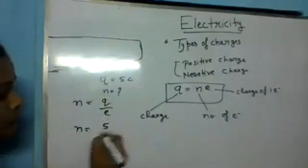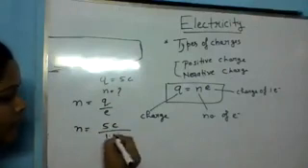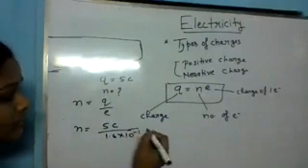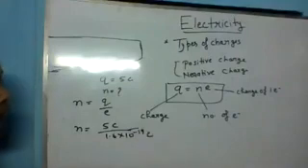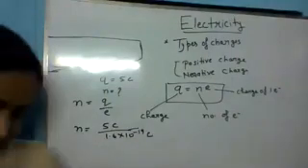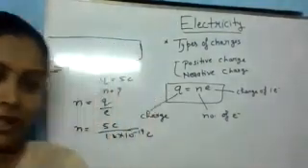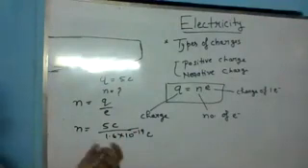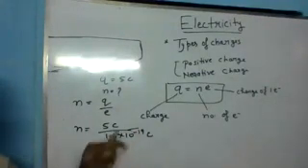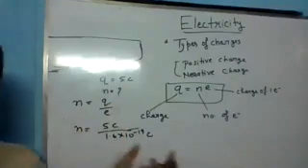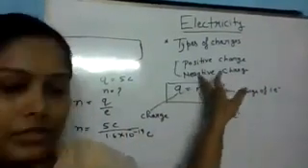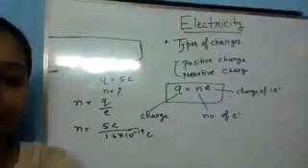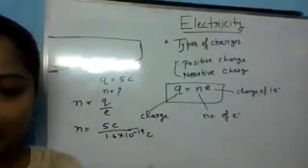n equals 5 coulomb upon 1.6 into 10 to the power minus 19 coulomb. Now find the answer. You can do this simple calculation. Here I am not using the negative sign because we already know we are talking about electrons. The negative sign just shows the nature of the charge. So in calculation, we will not use the minus sign. What is the answer?